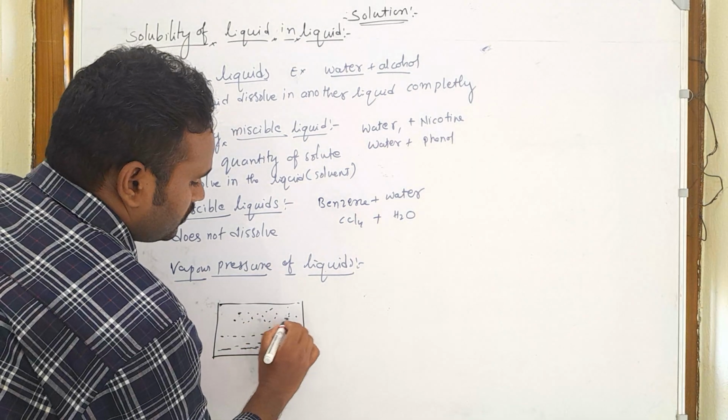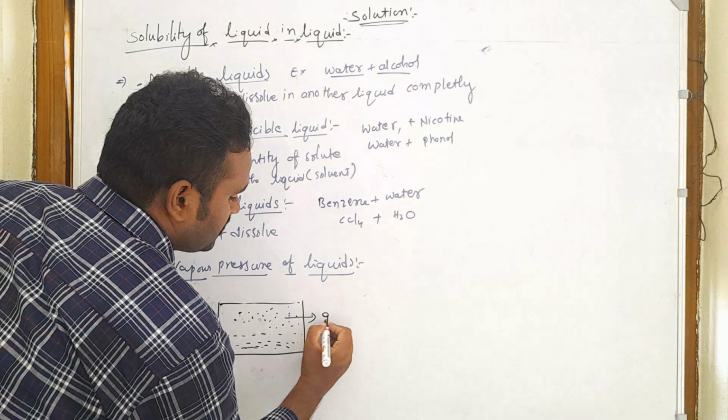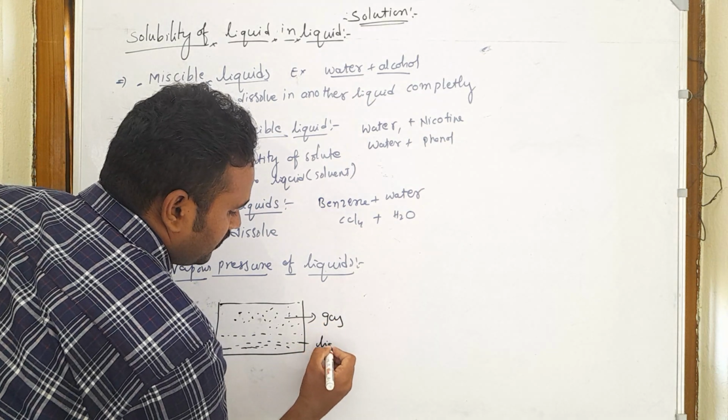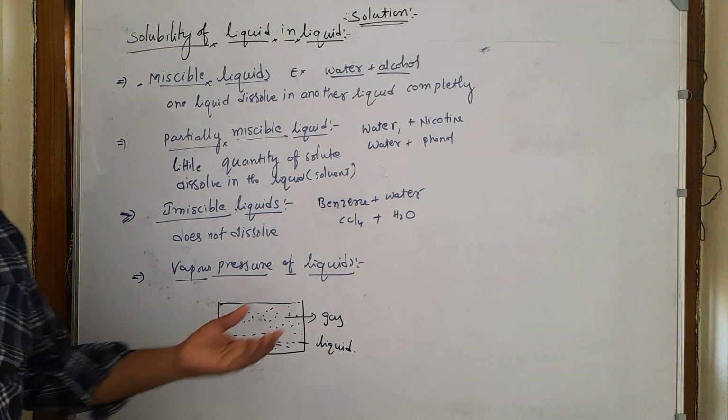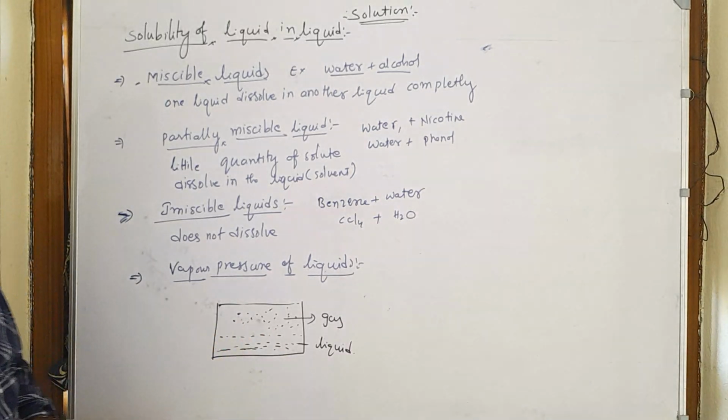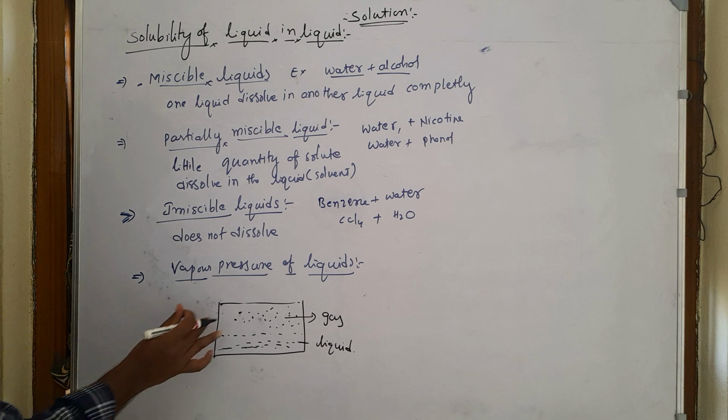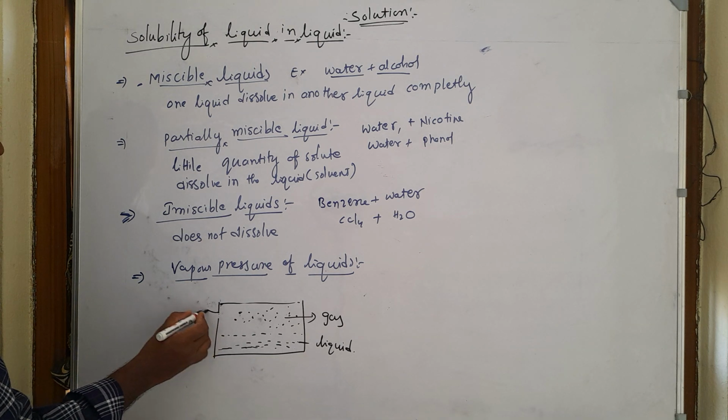Consider these dots as the gas phase and this as the liquid phase. This gas exerts some pressure over the liquid, and that is called vapor pressure. We can measure this vapor pressure by using a manometer.